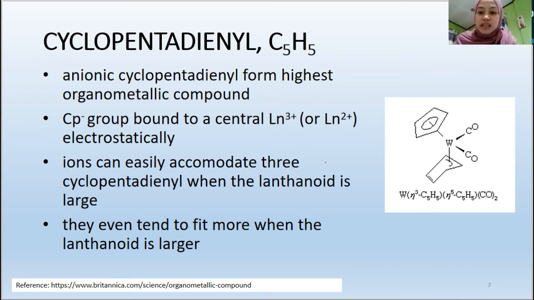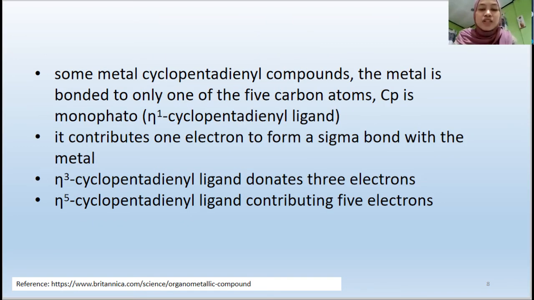Here we can see the compound, which has an eta 5 cyclopentadiene ligand at the top, and at the bottom we have eta 3 cyclopentadiene, and we have carbonate. There are three types of bonding mode of cyclopentadiene: eta 1, eta 3, and eta 5.